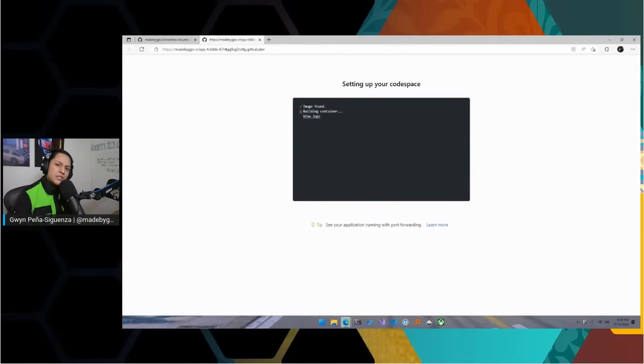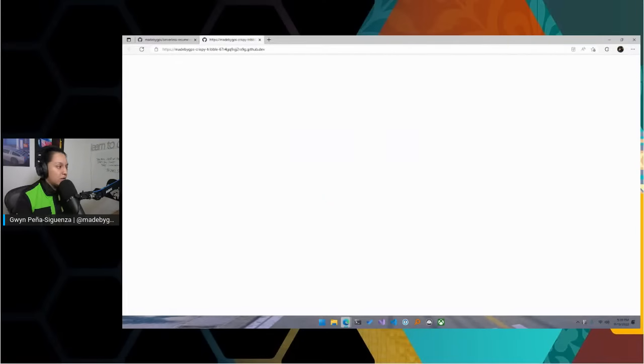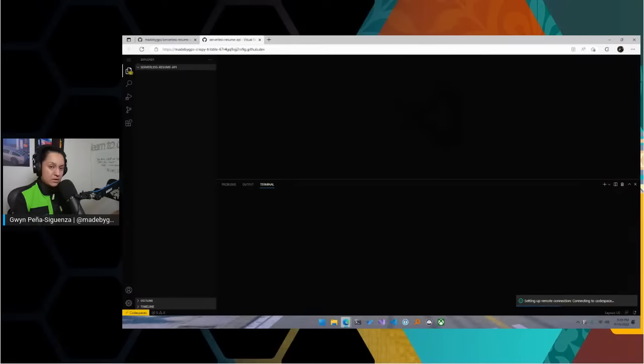It's pretty neat. The architecture underlying it relies a lot on containers and Docker. Are people familiar with containers and Docker? And you can configure them to have absolutely everything that you need. So for example, today, since we're going to be working with VS Code, Azure Functions, Bicep, what else are we going to be working with today?